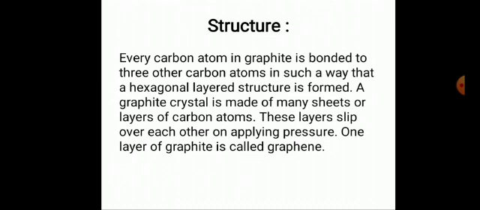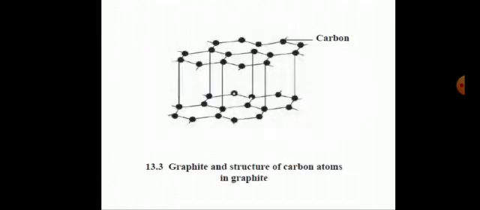Structure of graphite. In graphite, each carbon atom is bonded to three other neighboring carbon atoms by covalent bonds so that a hexagonal layered structure is formed. A graphite crystal is made up of many sheets or layers of carbon atoms. These layers slip over each other on applying pressure. One layer of graphite is called graphene.